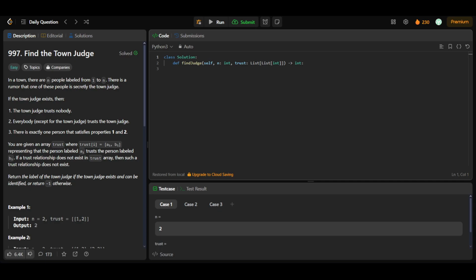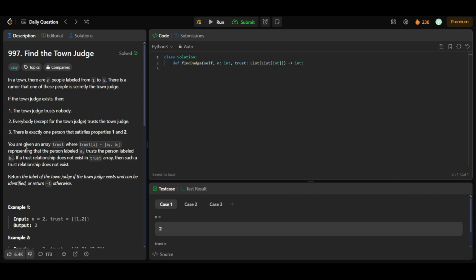Hello people, today we will be solving LeetCode daily question 997, that is Find the Town Judge. In this problem we are in a town and there are n people labeled from 1 to n, and there is a rumor that one of these people is secretly the town judge. If the town judge exists, then these three conditions need to be satisfied: the town judge trusts nobody, everybody except the town judge trusts the town judge, and there is exactly one person that satisfies properties 1 and 2.